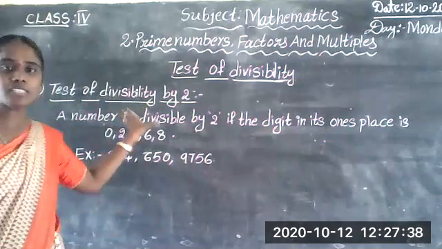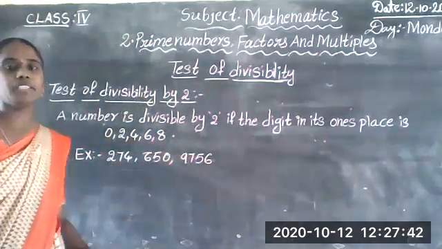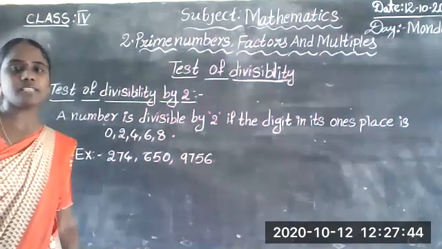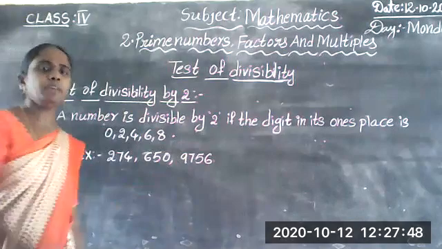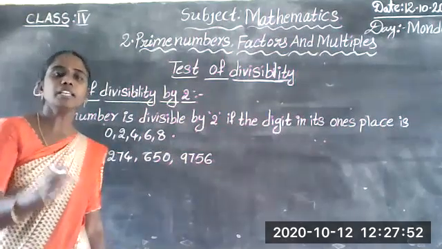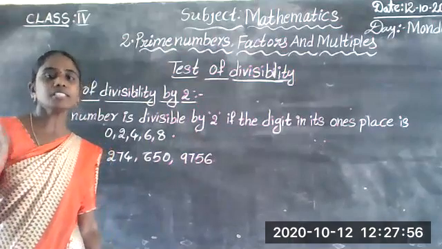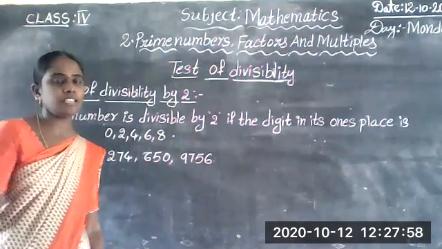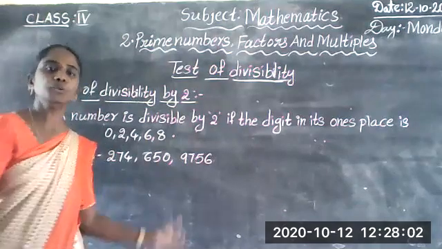What is the test of divisibility by 2? A number is divisible by 2 if the digit in its ones place is 0, 2, 4, 6, 8. We take any number; if in that number in the ones place 0, 2, 4, 6, 8 is there, that number is divisible by 2.